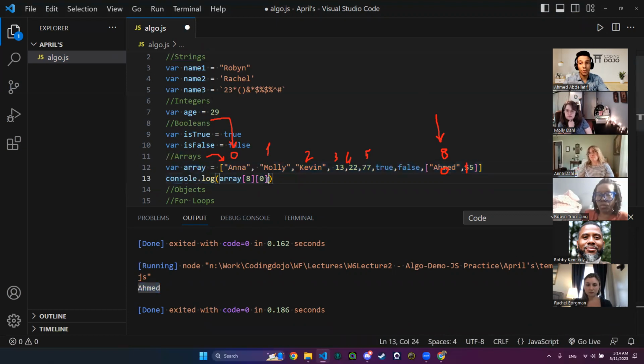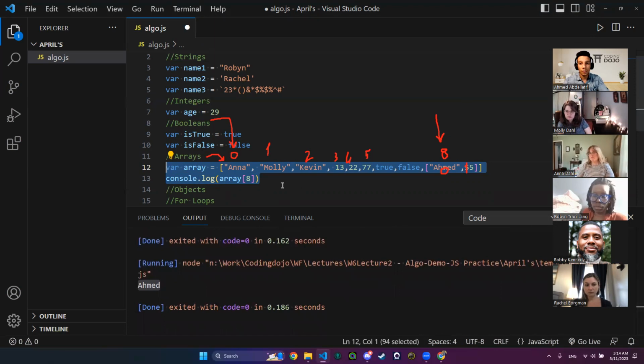If I remove this 0, it will console log the whole small array for me, because this is index number 8 in the big array. Here I will have the whole array. Okay? That was for the arrays. Any questions for the arrays so far? Anything at all? Okay. Let's talk about the objects.